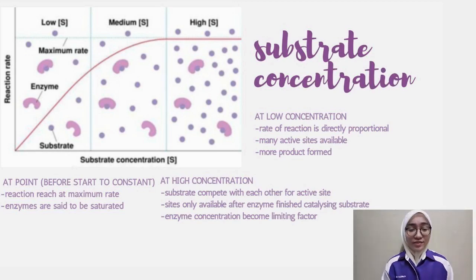While at high concentration, substrates need to compete with each other for the active sites because active sites are very limited. They need to wait until the active site finishes catalyzing the substrate. Thus, the enzyme concentration becomes the limiting factor.